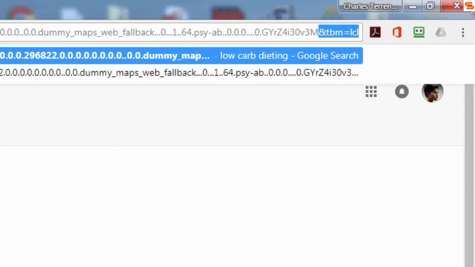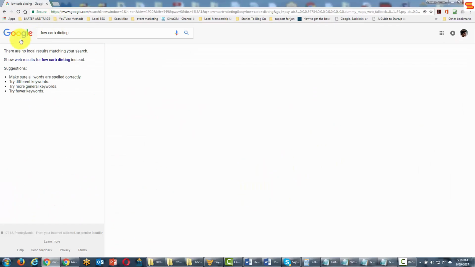And what we're going to do is hit local. What you'll see here is that Google says that there are no local results. But the search engine does go to look to try to find anything within its database that says there's something local with respect to these keywords.